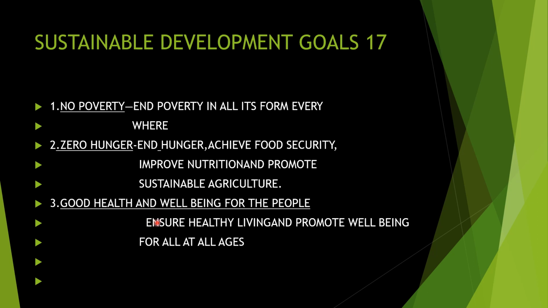And the third one is good health and well-being for the people. We know that after poverty, the main importance we have to give is health. Okay, if there is no hunger, we can maintain good health. How can we give good health and well-being for the people? Ensure healthy living and promote well-being for all at all ages, from the small infant to the old age people. We have to give them good health. That is very important. And we say that health is wealth. So we want to ensure good health for the people. That is the third goal of the sustainable development.